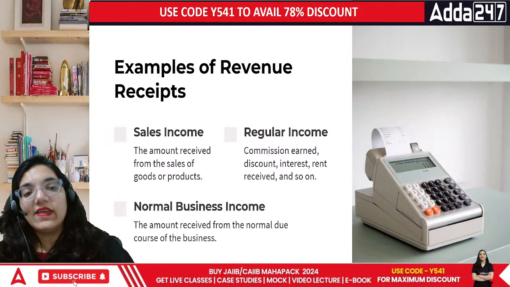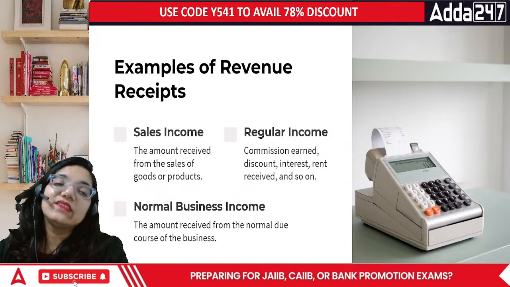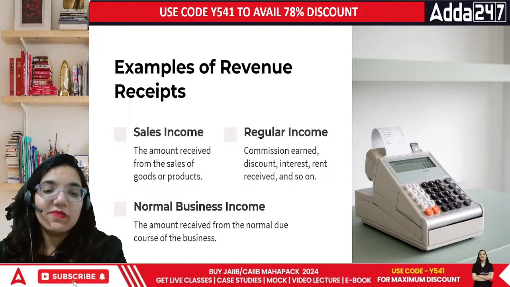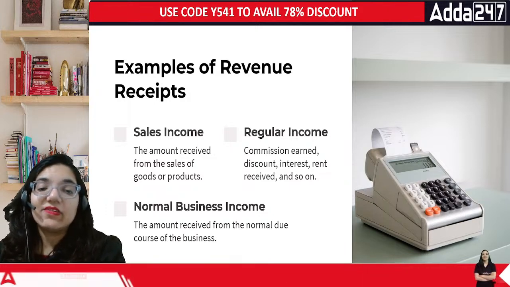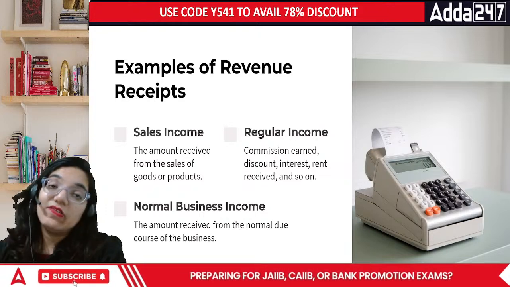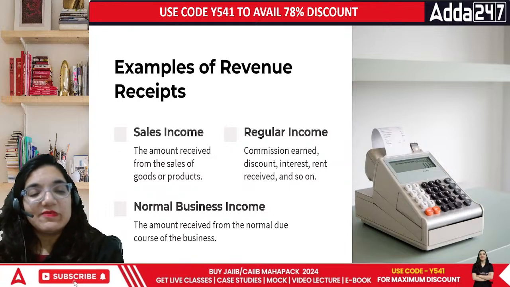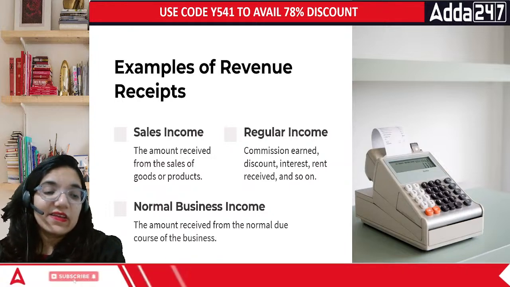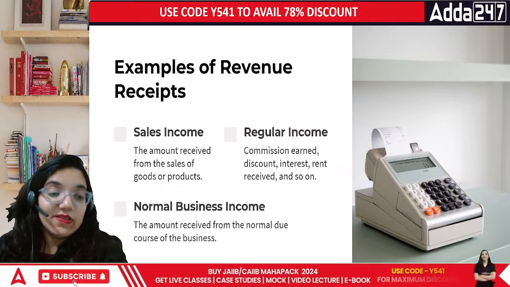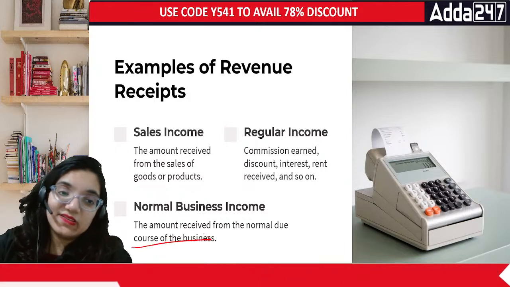Okay? Then comes examples of revenue receipts. Revenue receipts means any receipts that we are making on what basis? The sales that we're making, regular income, commission received, rent received, discount received. It's all a part of regular income. Then we have normal business income. The money that you earn on a daily basis is basically normal business income. The amount that you're making in the due course of your business. Meaning, everyone, this is my business and whatever I earn from my business is my normal business income.